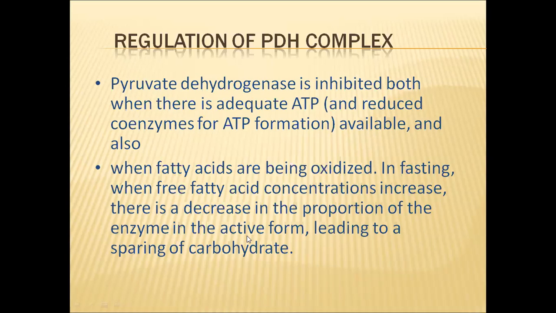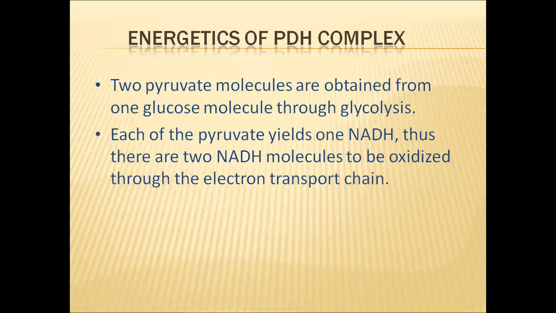And there is a decrease in the proportion of the enzyme in the active form. So this pyruvic dehydrogenase will not be activated; it will be inhibited, leading to a sparing of carbohydrates, so that these carbohydrates will remain in the cells. They will not be broken down to form ATP.